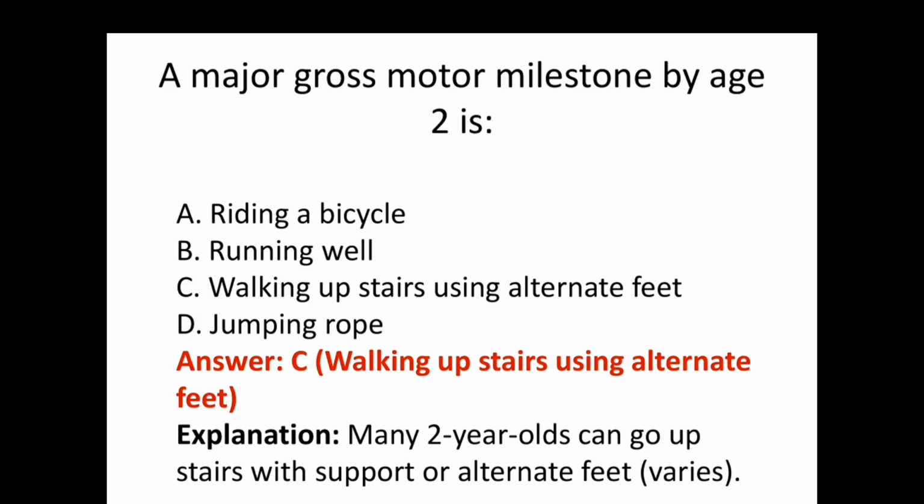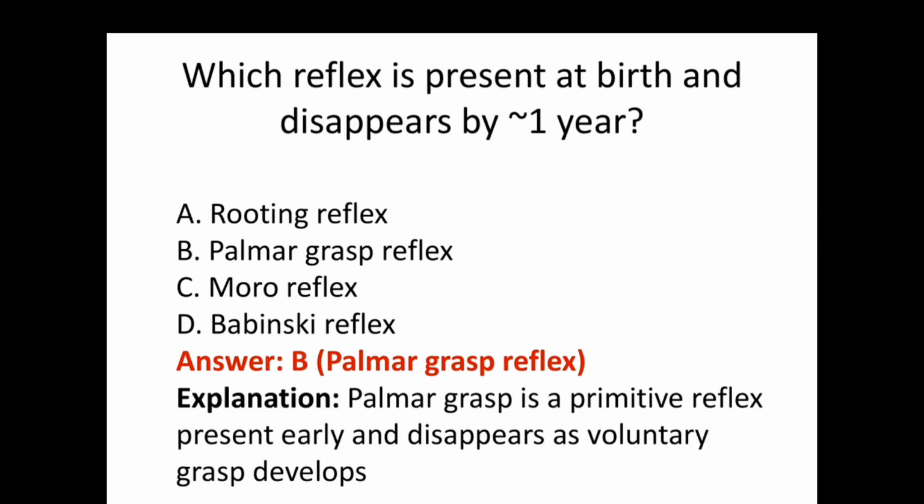Imitative play is considered an emotional development milestone. The next question, a major gross motor milestone by age 2 is? Option C, walking upstairs using alternate feet. We can observe this milestone at the age of 2.